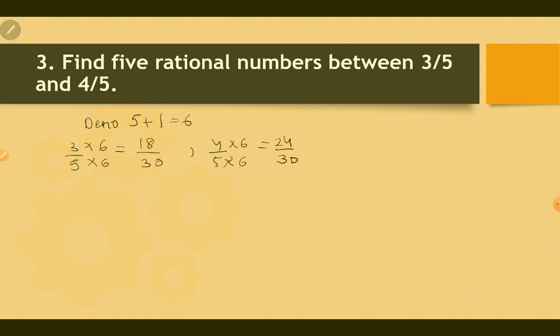So, the numbers between 18 by 30 and 24 by 30 are 19 by 30, 20 by 30, 21 by 30, 22 by 30, 23 by 30.